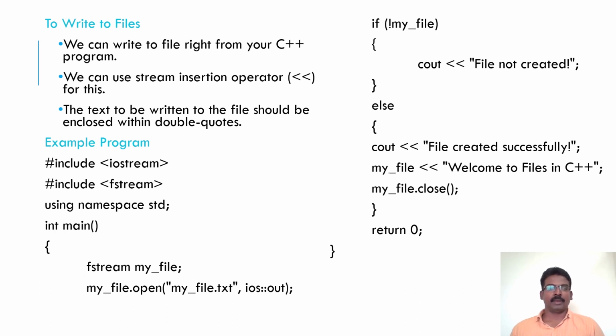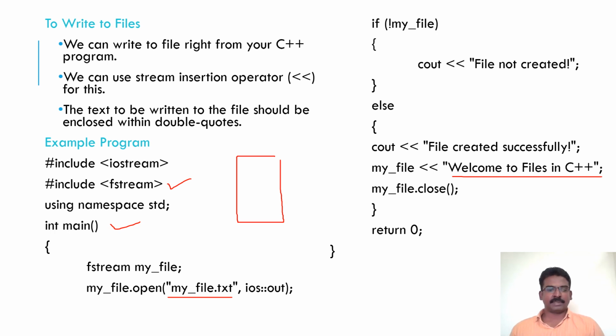While creating a file in a program, you have to include fstream, and then as usual other header files have to be included, and from the main function we start the program. My aim is to open a file named myfile.txt and write this content, that is, welcome to files in C++. This has to be transferred to this file.